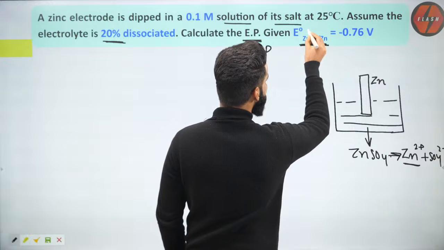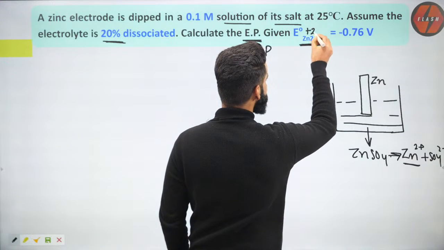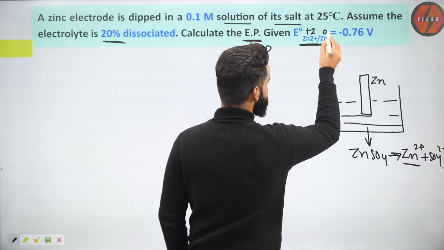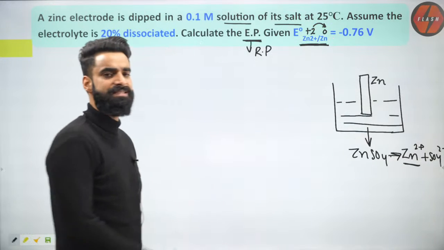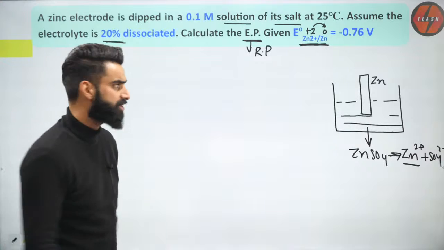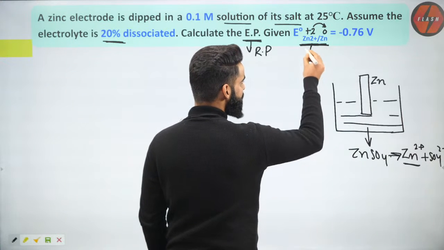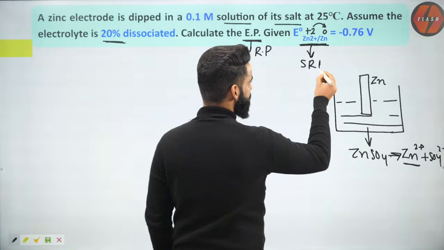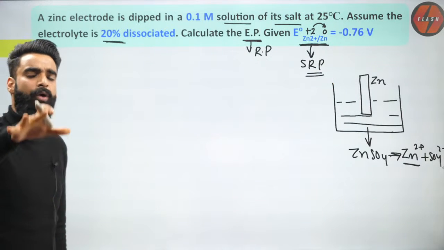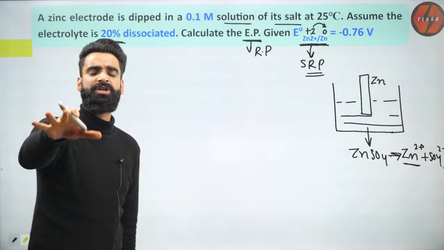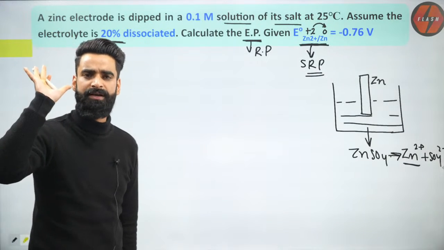Now people, which potential is given to us? Have a look. The oxidation state of Zn2+ is +2, and the oxidation state of zinc here is 0. +2 to 0 means a decrease in oxidation state, which is what we call reduction. That means this is the standard reduction potential of zinc. And how do we calculate the reduction potential of any electrode? By means of the Nernst equation.